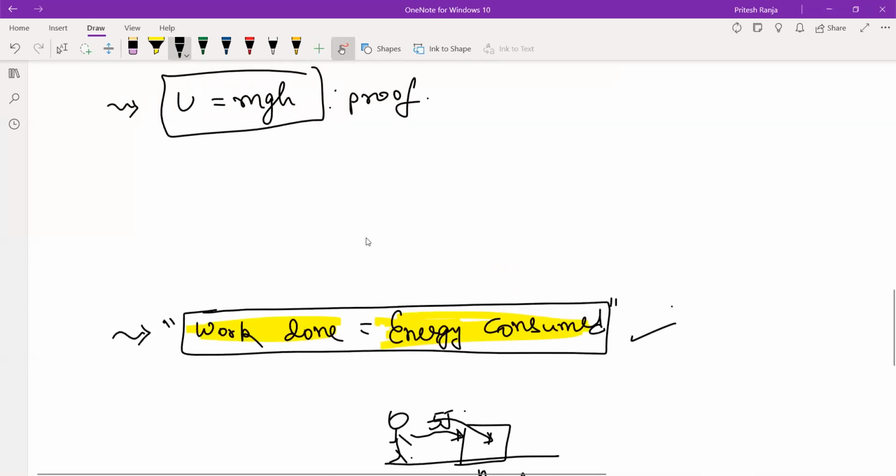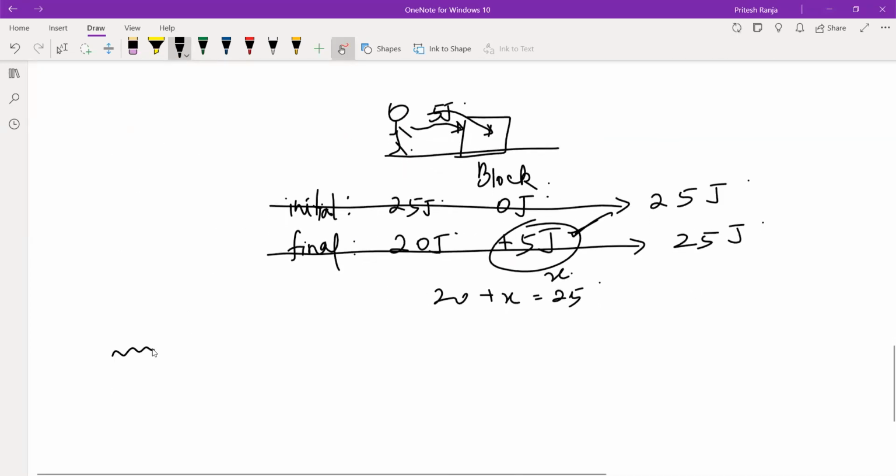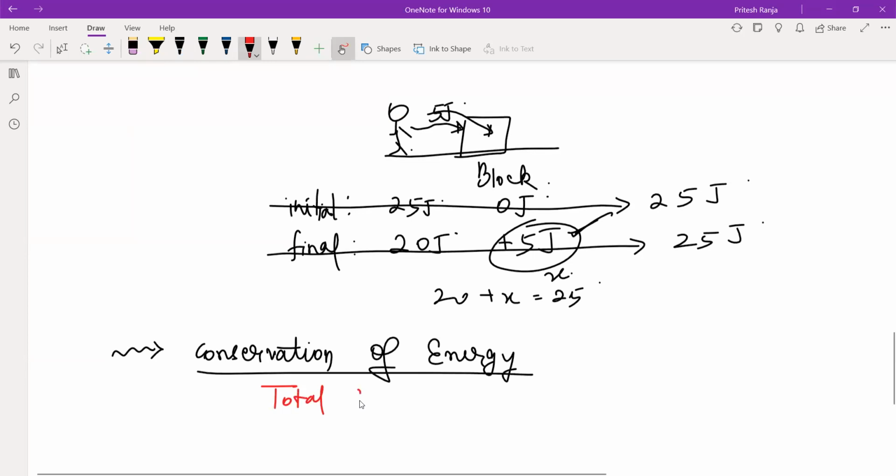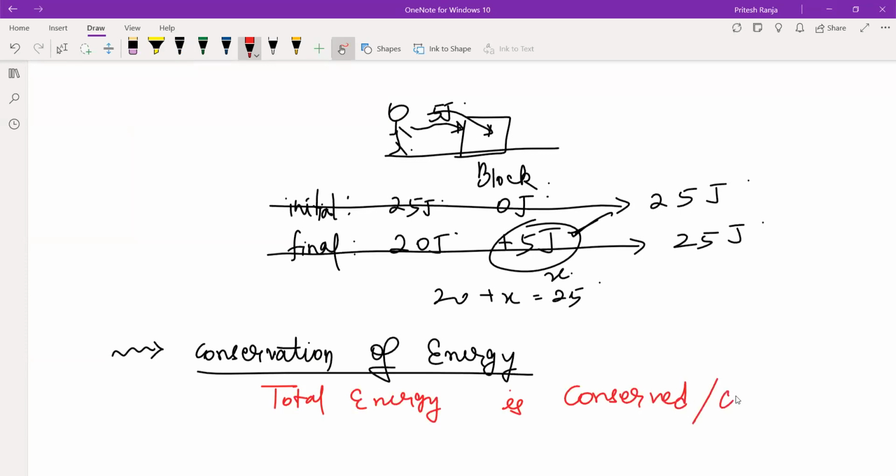Well, we can also write the statement for the conservation of energy. All would have known, knowing that conservation of energy, this is just giving us idea about the constancy of total energy. So what does this state? That the total energy is conserved, or it is constant. Whatever be the situation, total energy will be conserved.